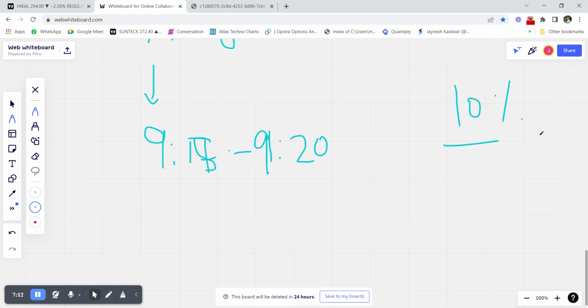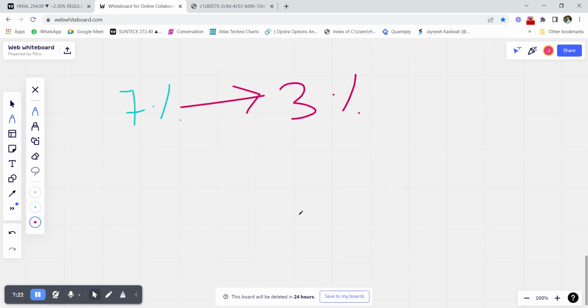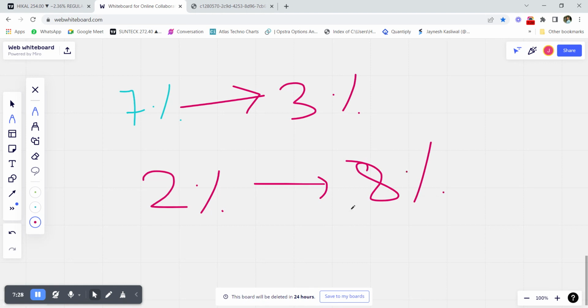Okay, intraday 10% SL. So let's assume that the stock has opened 7% gap up on that particular day. In that case, our SL would be 3%, that is the 10% limit. If a stock opens 2% gap up, our SL for the day is 8%. Now you might ask, is a 10% stop loss not very huge for intraday?